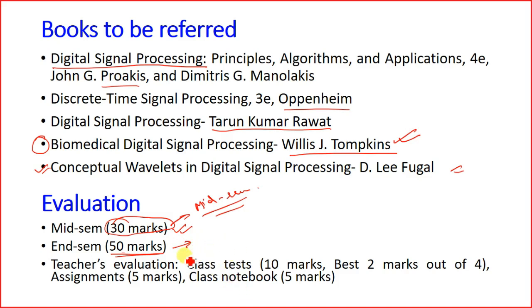Then the teacher's evaluation. The teacher has 20 marks for the evaluation. In this, I usually take 4 class tests. Okay, I will be taking 4 class tests, and this would constitute 10 marks of the 20 marks. Out of the 4 class tests, I will take the best 2 marks of your class tests. Okay, then every week, not this week, from next week onwards, we will be giving you assignments, and that assignment would constitute 5 marks.